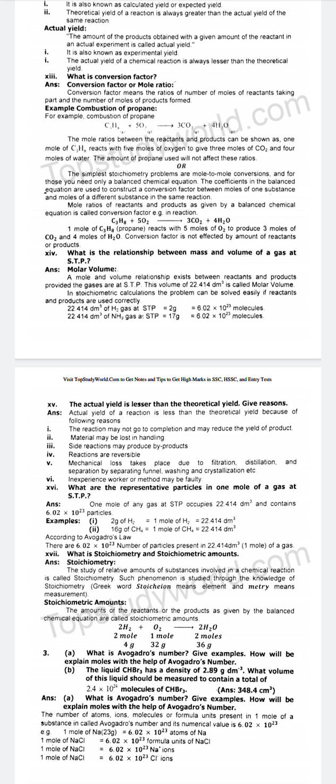In stoichiometric calculations, the problem can be solved easily if reactants and products are used correctly. 22.414 dm³ of H2 gas at STP is equal to 2 gram is equal to 6.02 × 10^23 molecules. 22.414 dm³ of NH3 gas at STP is equal to 17 gram is equal to 6.02 × 10^23 molecules.